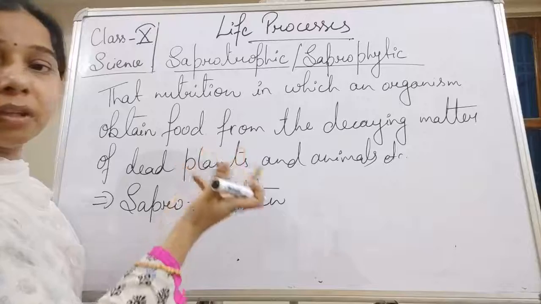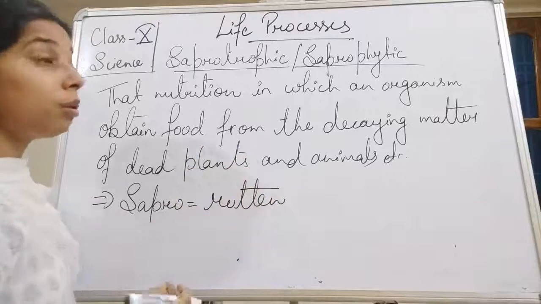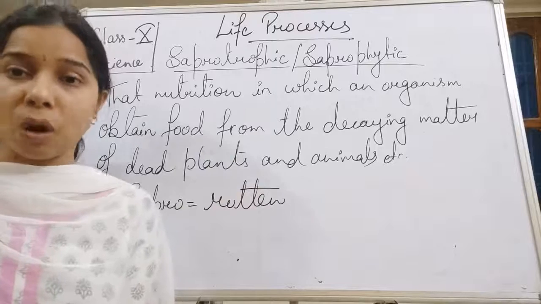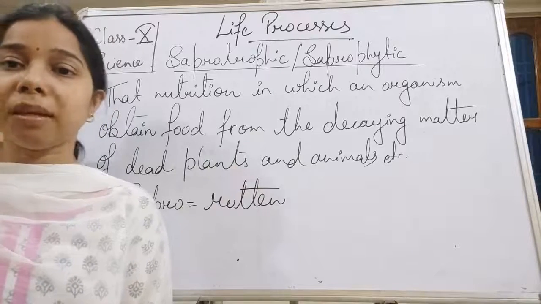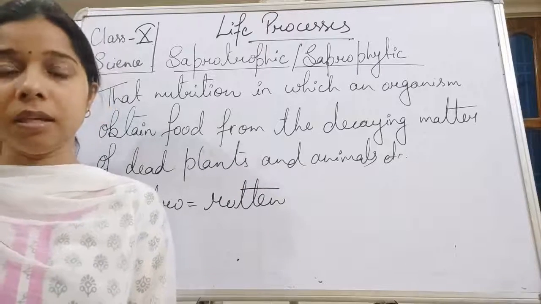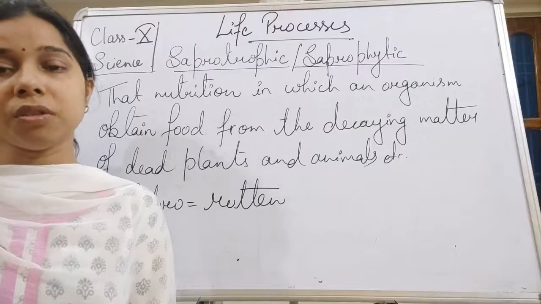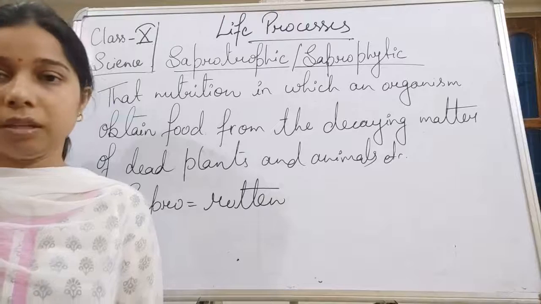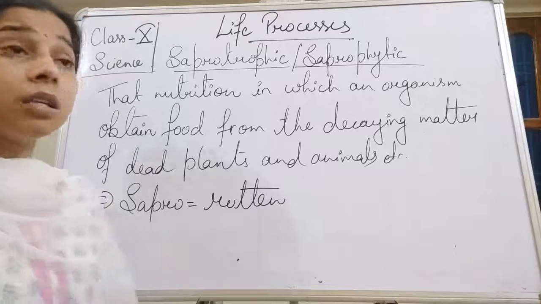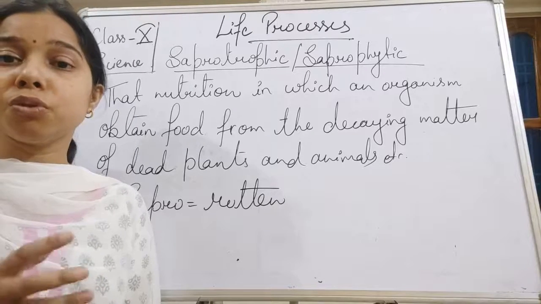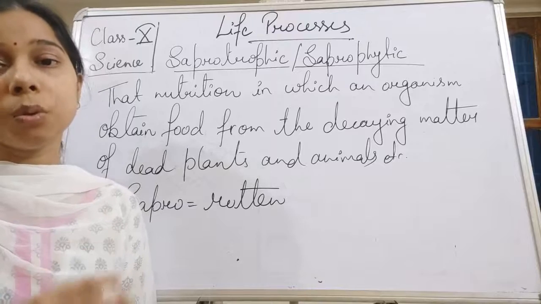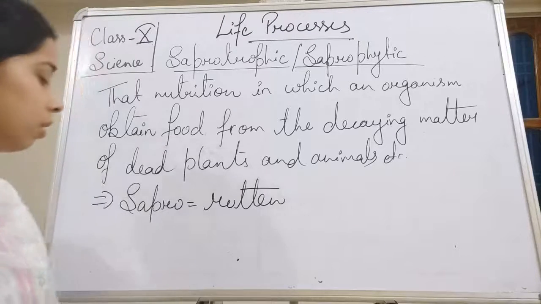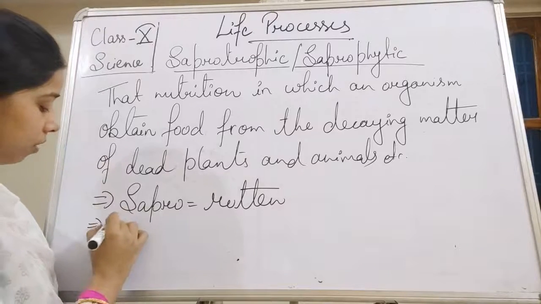Okay, and trophic, you know, that is nutrition. So the organisms which used to obtain their food, their nutrients, from rotten things, such a kind of nutrition is called a saprophytic or saprotrophic mode of nutrition. And the organisms which show this kind of mode of nutrition, we call them saprophytes. Okay, so we can write it.